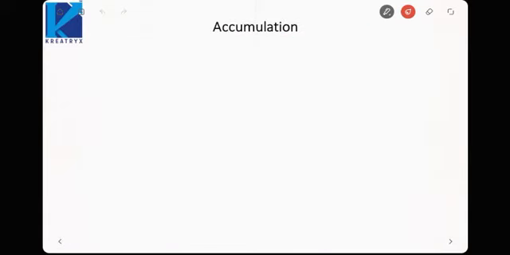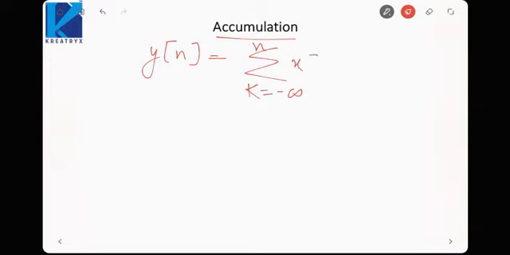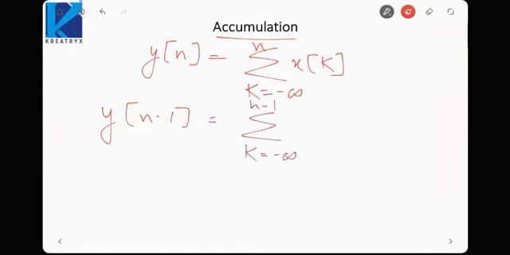Next is the accumulation. Suppose y[n] is defined something like this: sigma k is equal to minus infinity up to n of x[k]. That is, we are accumulating, or summing, the values of x. Now if we wish to find Y(z), we can write something like this. Suppose y[n minus 1] would be sigma k is equal to minus infinity up to n minus 1 of x[k]. Subtract these two equations.